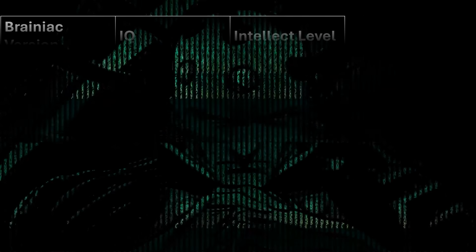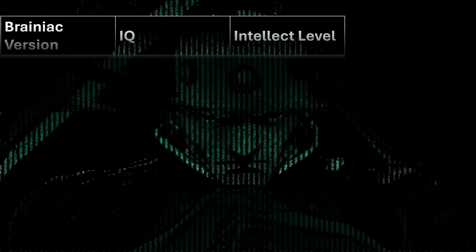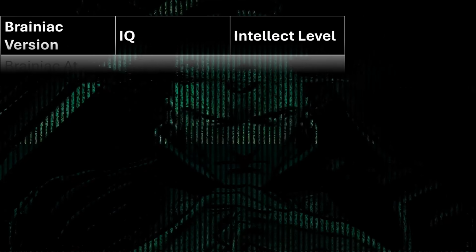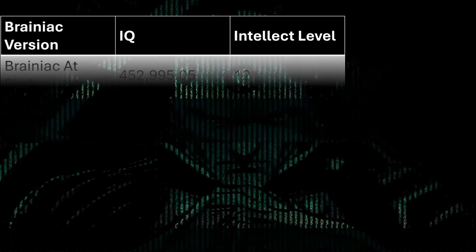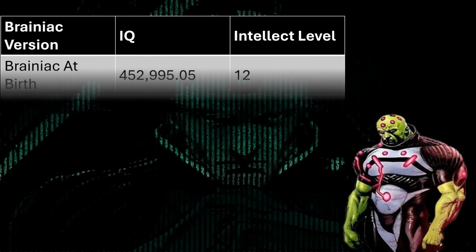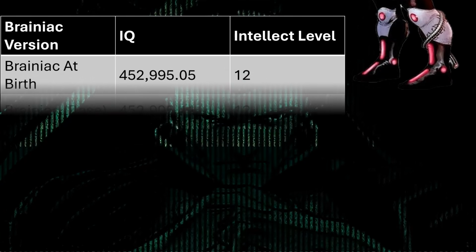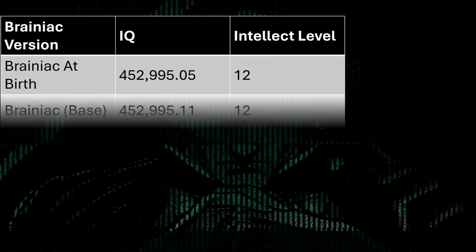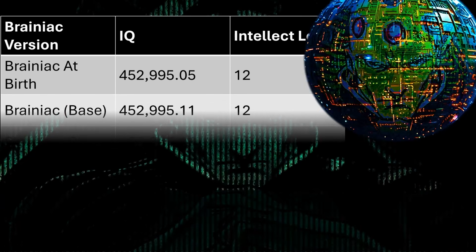Now one interesting thing you can do now that we have the IQ of each version of Brainiac is to work out their intellect level. Obviously Brainiac when he was born has an intellect level of 12 for his IQ. Then the base Brainiac, who had a slightly bigger IQ, is still that of an intellect level of 12. And the same for Planet Brainiac, still an intellect level of 12.